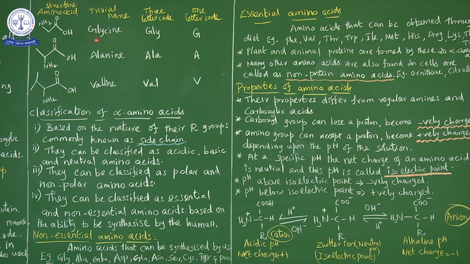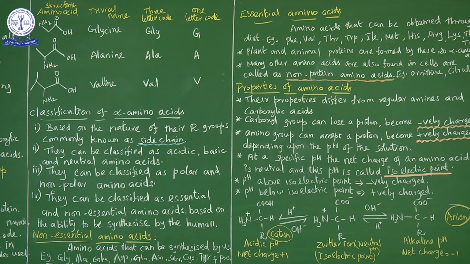Its trivial name is glycine, and the 3-letter code is the first 3 letters of the trivial name. In glycine, the first 3 letters are GLY, so the 3-letter code is GLY. The 1-letter code is the first letter of the trivial name, which is G. So the 1-letter code for glycine is G and the 3-letter code is GLY. This is a simple representation of amino acids.